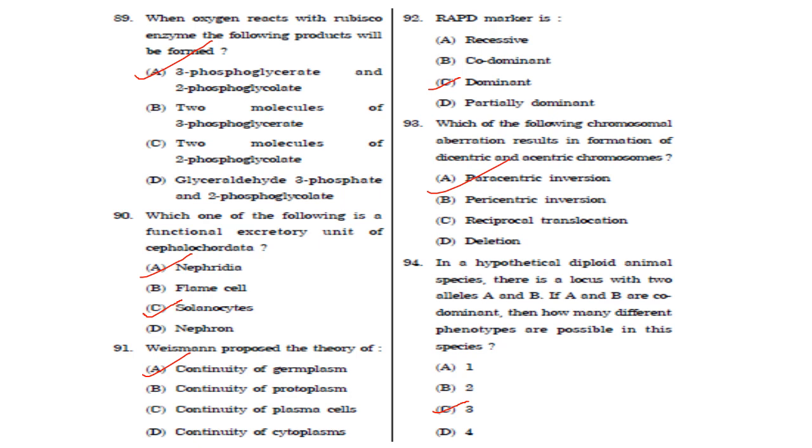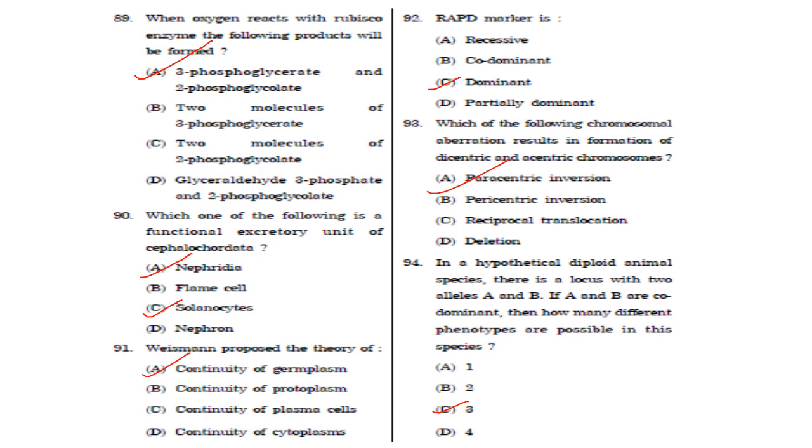Then next one. When oxygen reacts with the Rubisco enzyme, the following products will be formed. So it is 3-phosphoglycerate and 2-phosphoglycolate. Answer is option A. It is oxygen reaction with Rubisco, it is photorespiration. Then next one. Which of the following is a functional excretory unit of cephalochordata? It is nephridia and solenocytes. Both A and C.